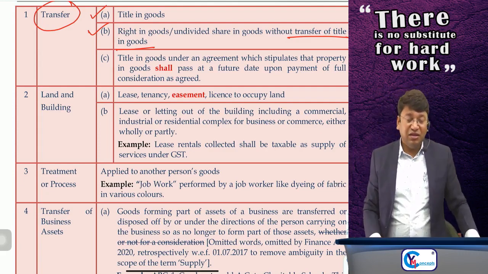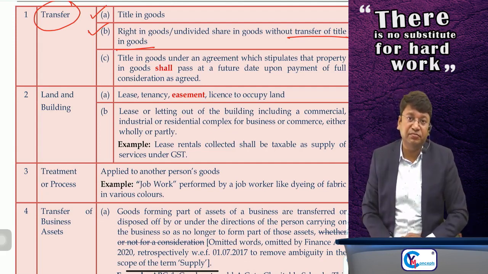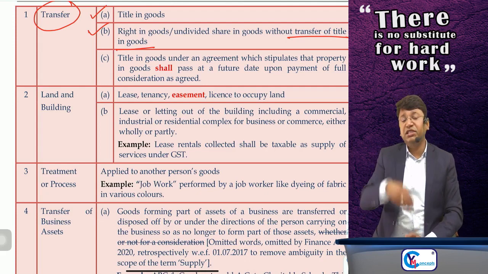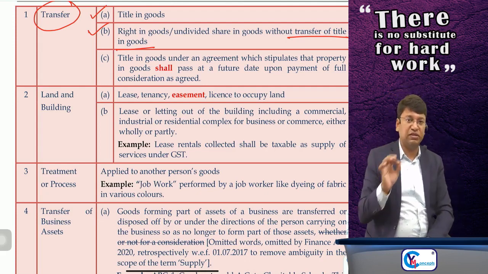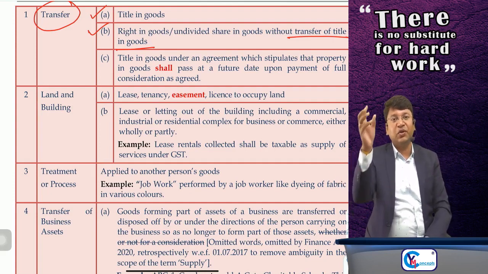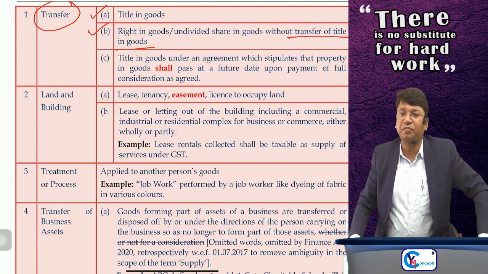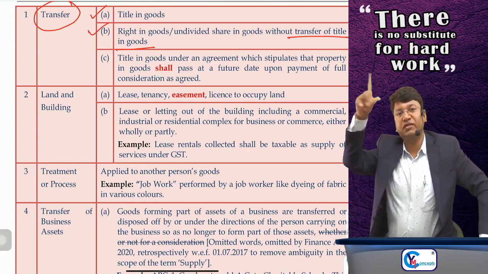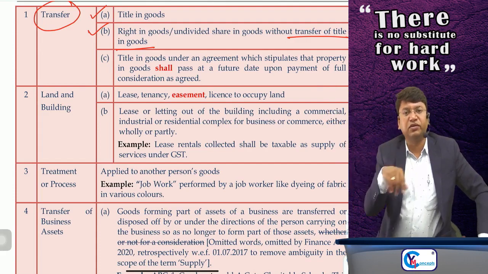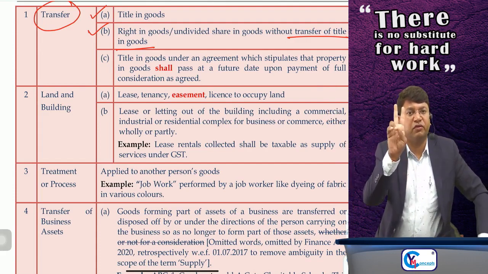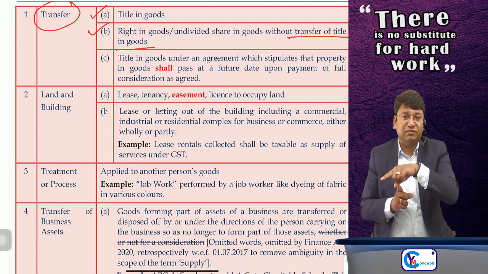But suppose it is a finance lease. In the finance lease, each month you are making a lease payment of rupees 10,000. Suppose 10,000 is supply of service, but at the end of the lease period, you have the option to get the ownership of the goods on payment of a certain amount. Suppose at the end of the lease period, you have the option to get the ownership of the goods on payment of rupees 2 lakh. You have paid at the end of the lease period.